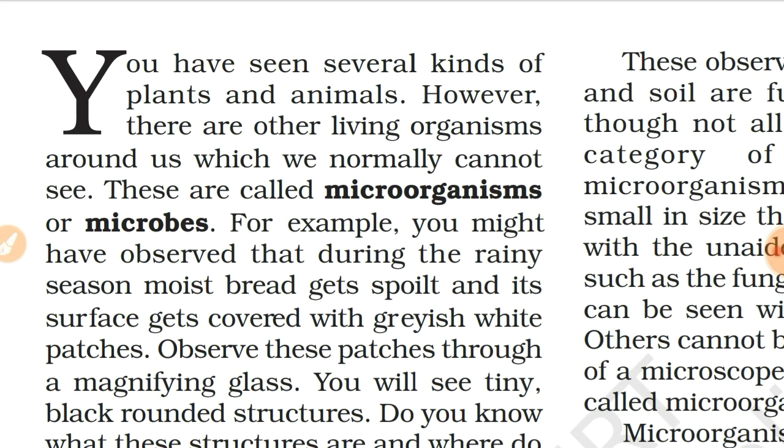Here are some questions for you in between the class. You have to tell the answer in the comment section or the live chat. Dash are tiny organisms that cannot be seen with naked or unaided eye. Tell the correct answer. Your options are microorganism, microbes, microscope, or both A and B. I am giving you 20 seconds to answer this question.